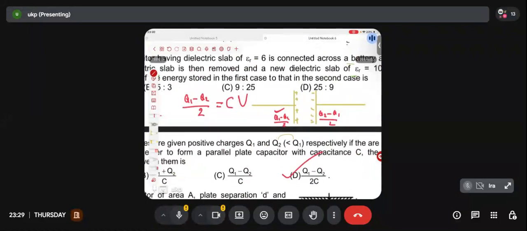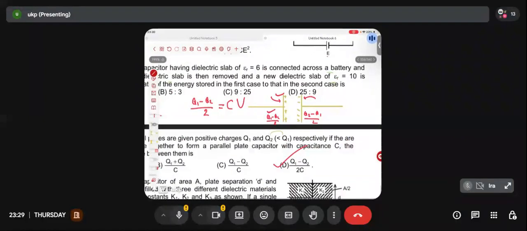Okay. For the calculation of capacitance, we can ignore the charges present on the outer surface of the two plates. This is something we had concluded during our foundation sessions. I am not saying there is no charge on the outer surfaces. We have Q1 plus Q2 by 2, but we had observed that equal charges are present on the outer surfaces. That charge is not going to determine the capacitance of the system. So for the sake of capacitance calculation, I'll only consider the charge present on the inner surface of the two plates.